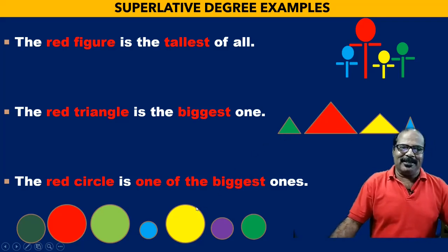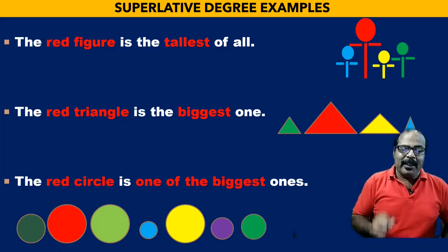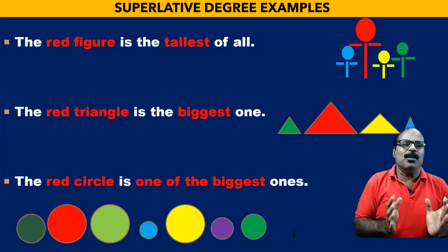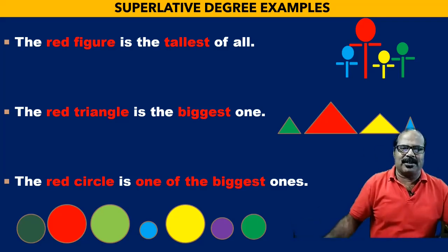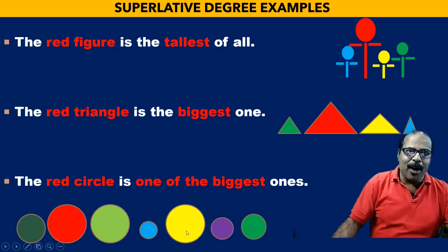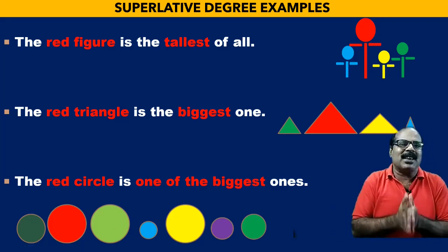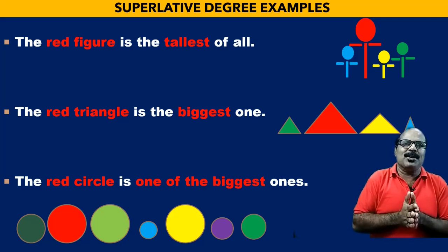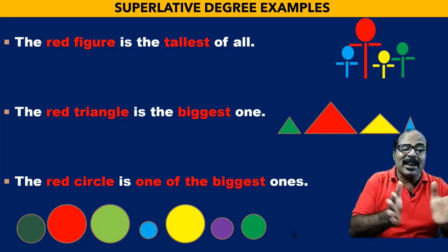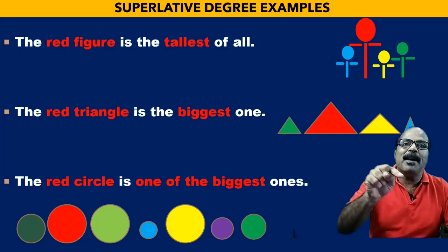Now the third one. Here I have drawn 7 circles. And out of these 7 circles, you can notice the 3 circles are almost of the same size, rather they are certainly of the same size. This red, this light green and this yellow one. Now, if I want to say about the size of the circles, and if I want to say that the red circle is the biggest one, no, it is not the biggest one. Rather, it is one of the biggest ones.